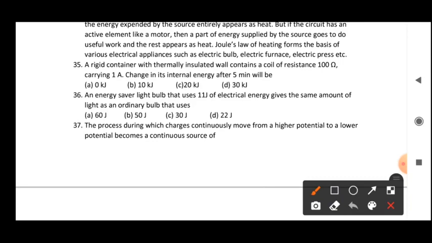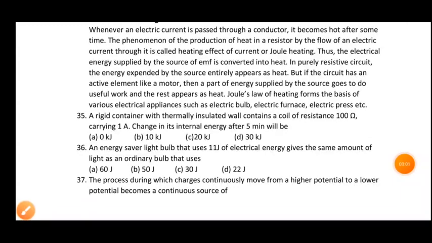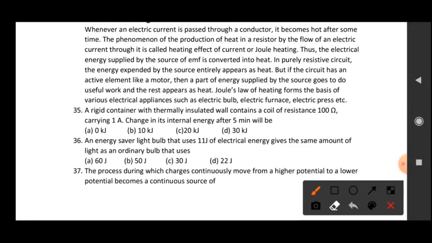So in this question, it is given that the ordinary bulb uses the same amount of light. So for the energy saver light bulb, if you see, the powers of both are now the same. The energy saver light bulb is giving the same amount of light as the ordinary bulb that is using 60 joule. So this is a standard value that we have designed for the energy saver bulb. So this option is correct for this one. This is obtained from the data that we have.